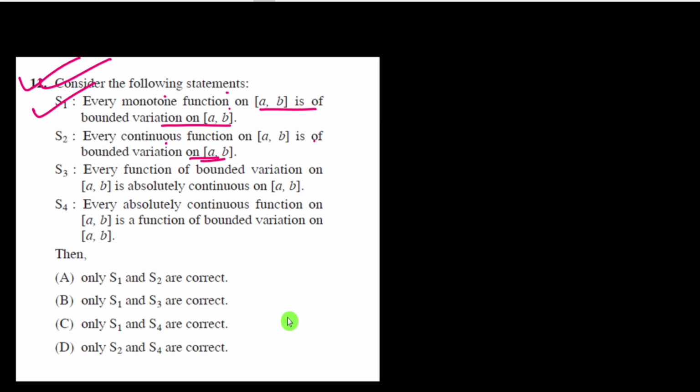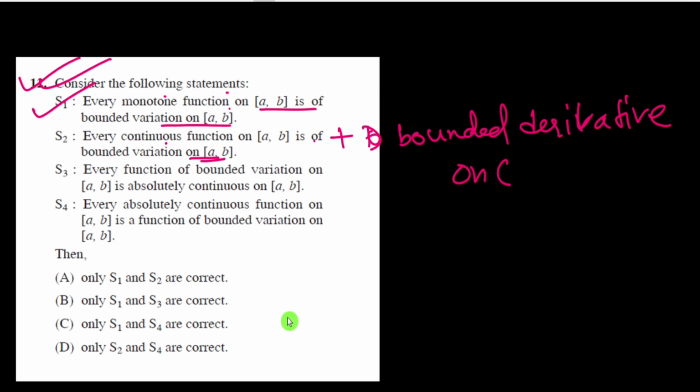Continuity does not imply bounded variation, because we also need a condition, which is bounded derivative. Continuity plus bounded derivative on the open interval AB, this is a theorem. We need these conditions for S2 to be true, so this is not correct.